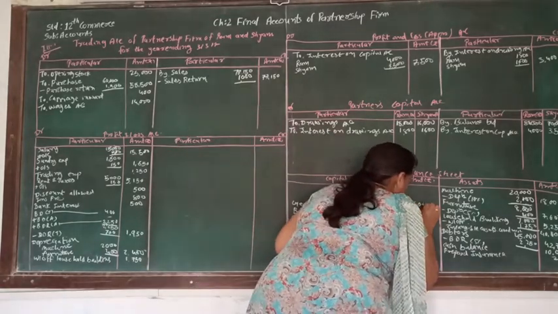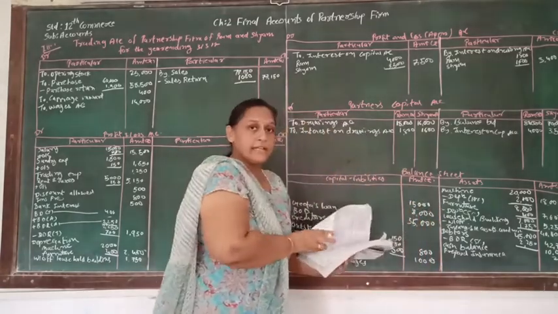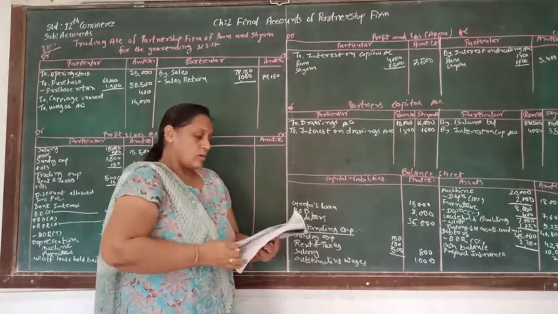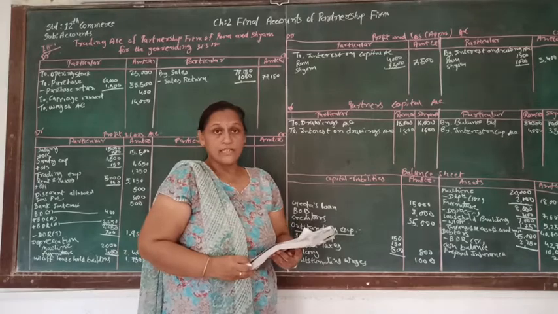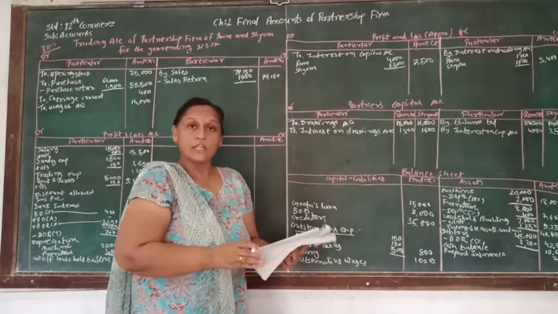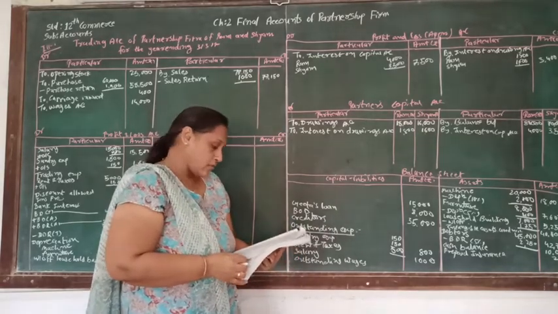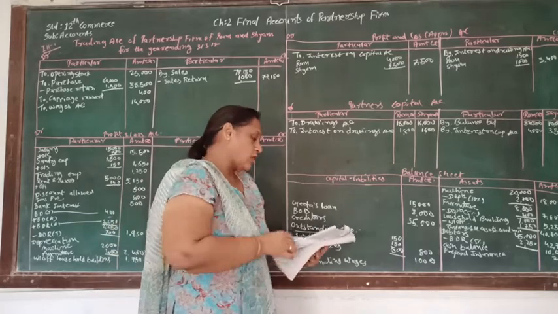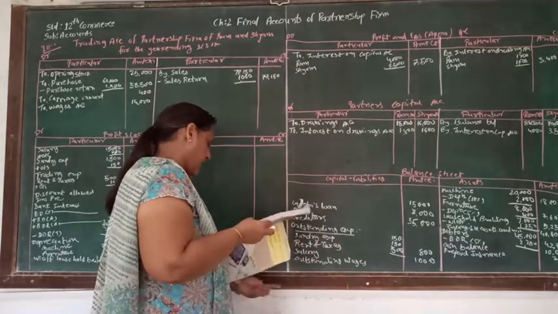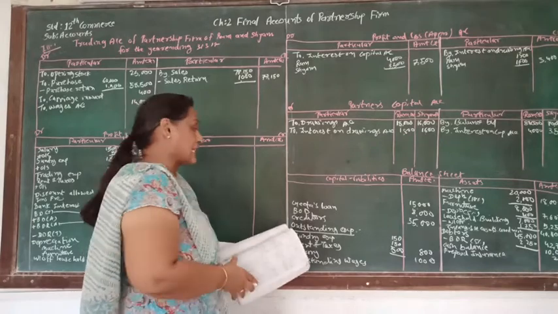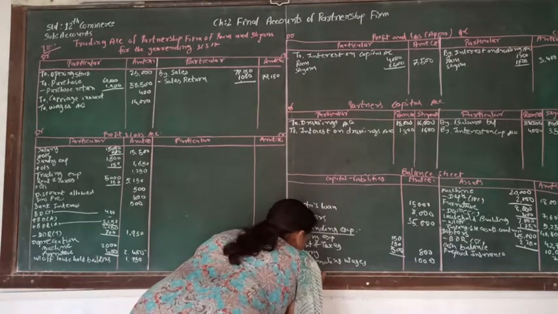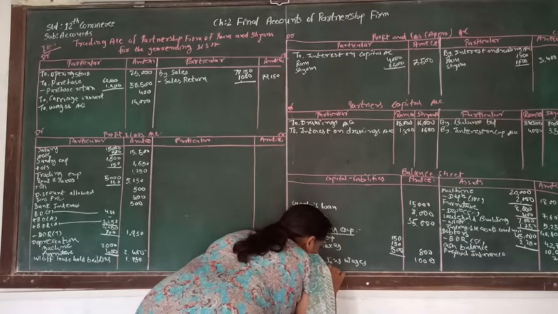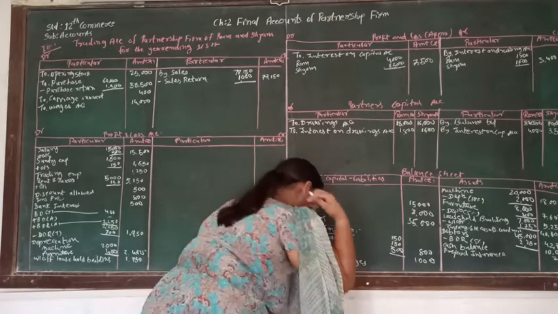Here we have to calculate interest on Gita's loan at 8%, and it is for 6 months, that is 10, 11, 12, 1, 2, 3, at the rate of 8% on 15,000, and the interest on Gita's loan will be 600. So here we are going to write down interest on Gita's loan, that is 600.